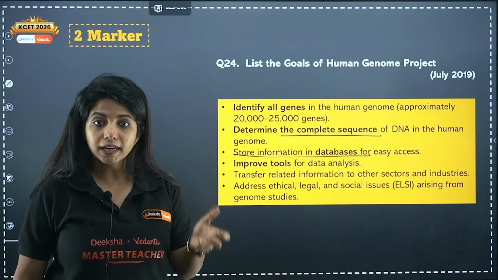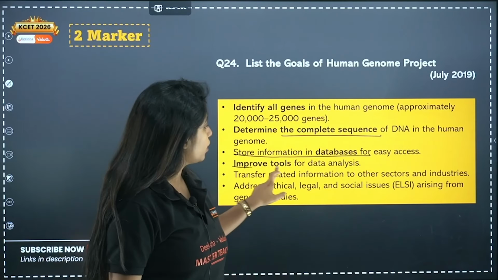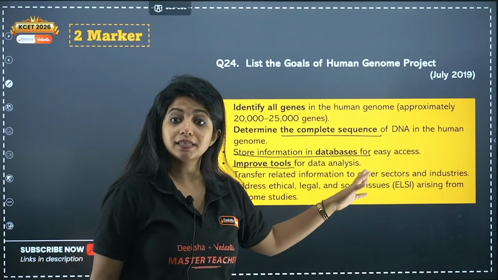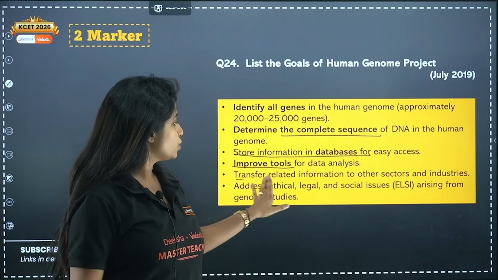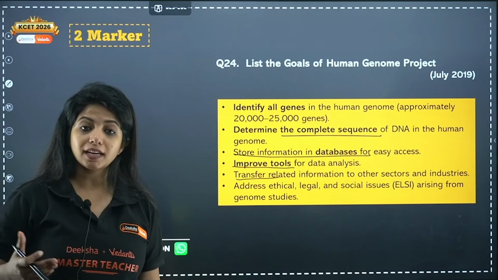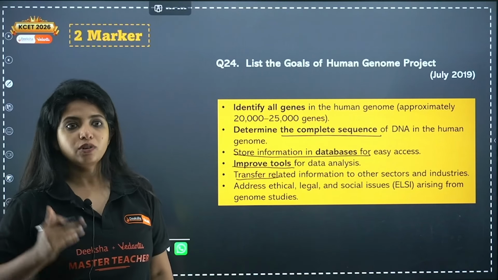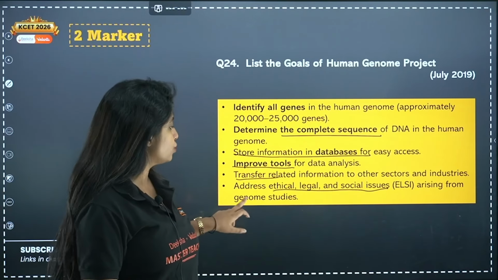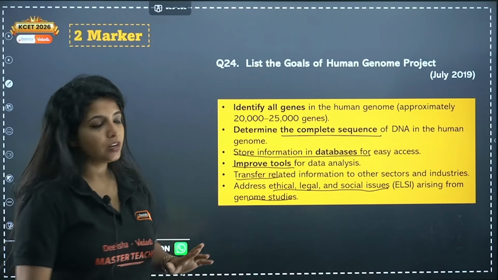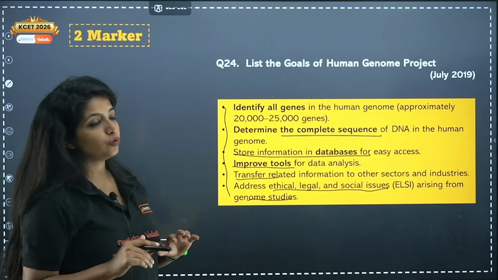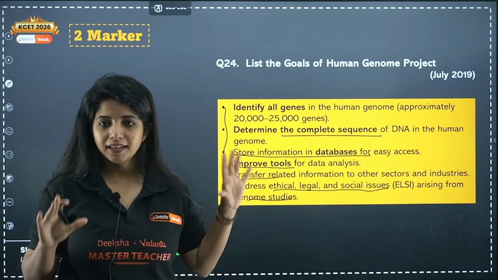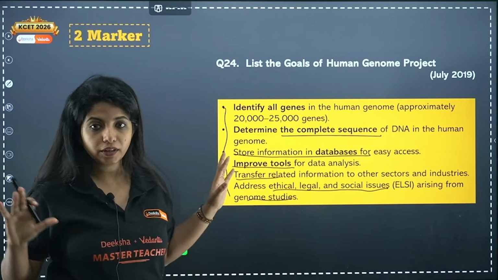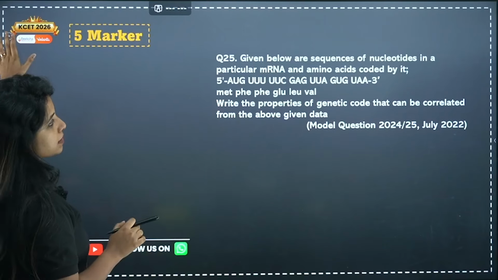You stored it, but you need to analyze also. So you need to improve the tools for data analysis. Next, transfer related information to other sectors and industries. You cannot keep it for yourself. You have to help the other industries also, and address the ethical, legal and social issues arising from the genome studies. So all of them, my dear children, have to be cleared up. Identify all the genes in human genome, all of it. If you write, you get your marks.